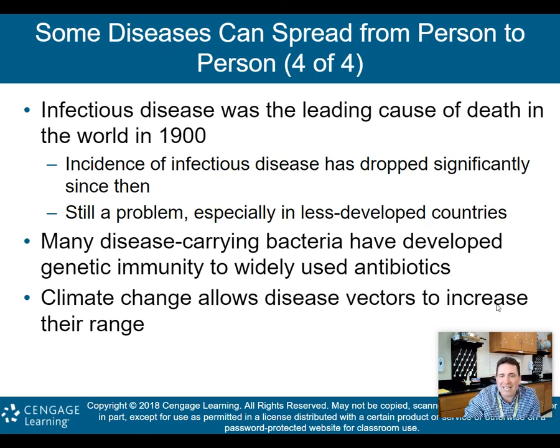All right, and that's again something that we need to kind of fix as we go through this 21st century. Many disease-carrying bacteria have developed genetic immunity to widely used antibiotics. So again, another issue. We talked about it with pest management. Remember a couple of units ago how the pests multiply so rapidly that they actually end up getting immune to the antibiotics. Well, that actually happens in disease-carrying bacteria as well.